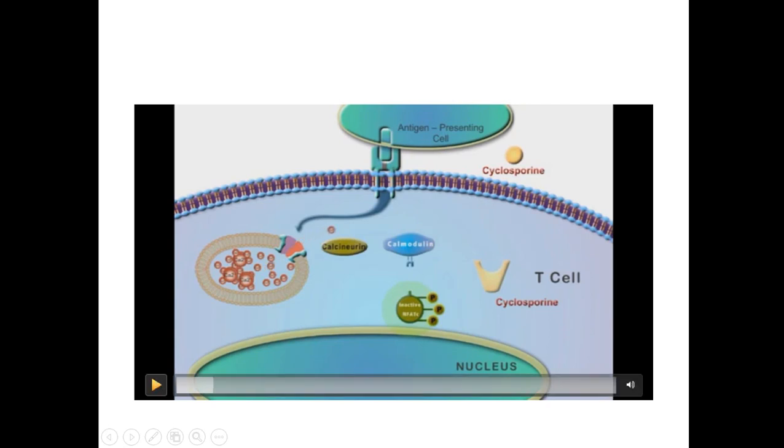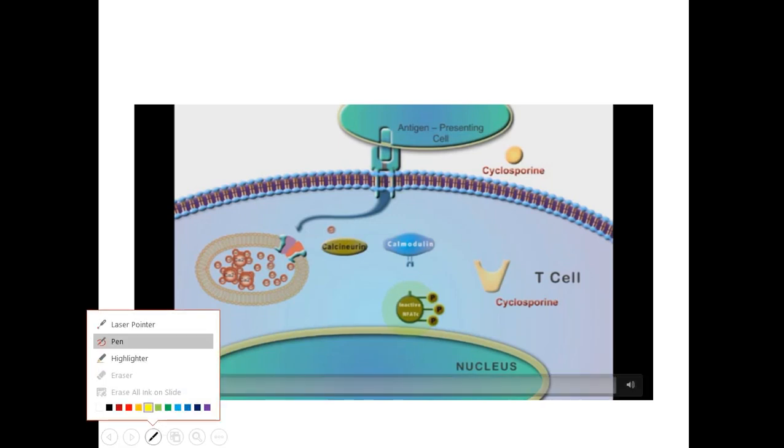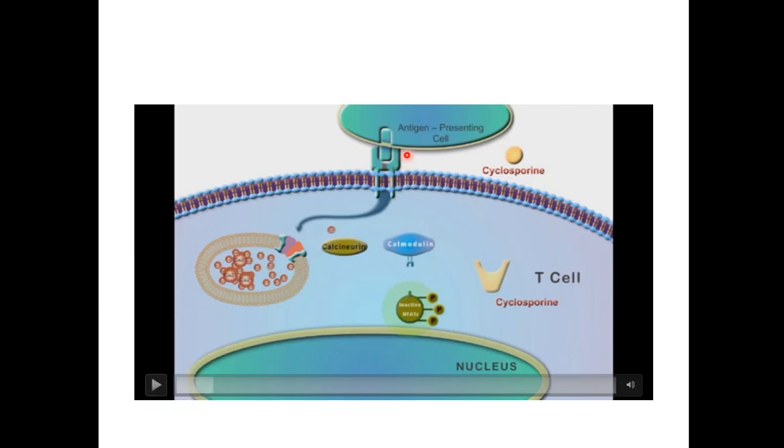This is the antigen presenting cell. The antigen means the foreign antigen, maybe a leukocyte antigen or blood compatibility antigen, that is binding to the T cell. Once it is bound to the T cell, the T cell becomes activated, and this T cell will produce interleukin 2.